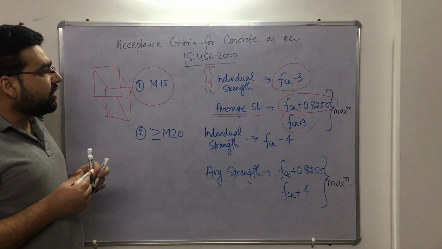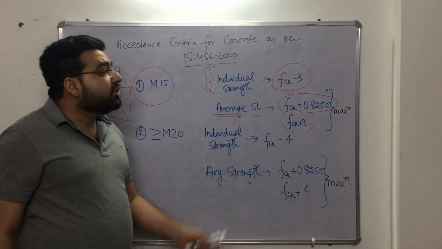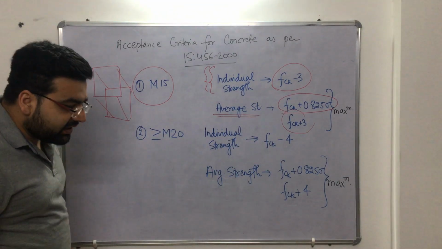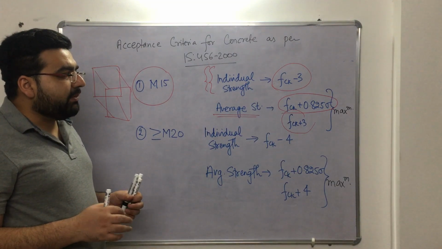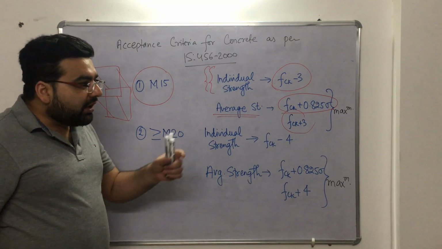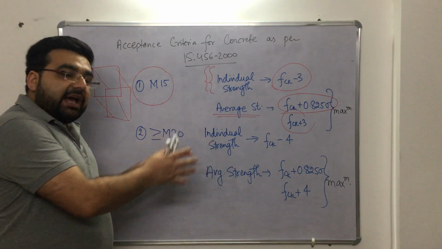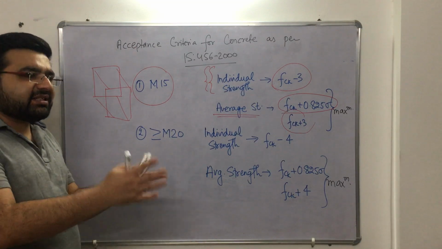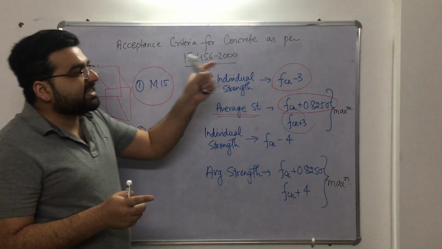Now the question is, you told us that the average strength is fck plus 1.65 times sigma. So what is this? Let me tell you in short. For example, let us say you are making concrete at site, right? At site, the exact conditions which you can achieve in a laboratory cannot happen, right? So there can be some imbalance, right? So for that, the IS code has given some acceptance criteria.